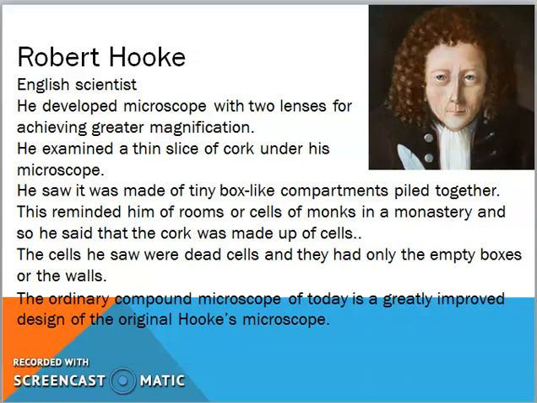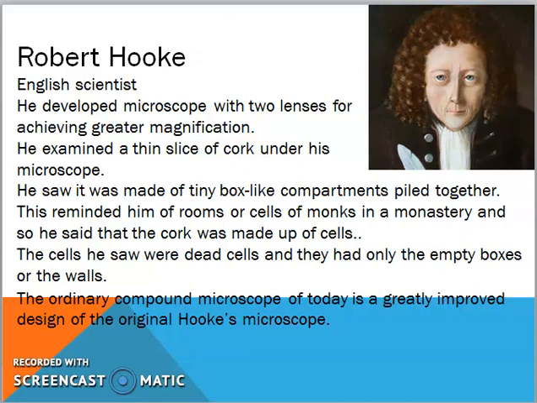Now this reminded him of rooms or cells of monks in a monastery. You know, monks stay in a monastery and they have their own rooms which are called cells. So Robert Hooke called the tiny compartments of this slice of cork cells.